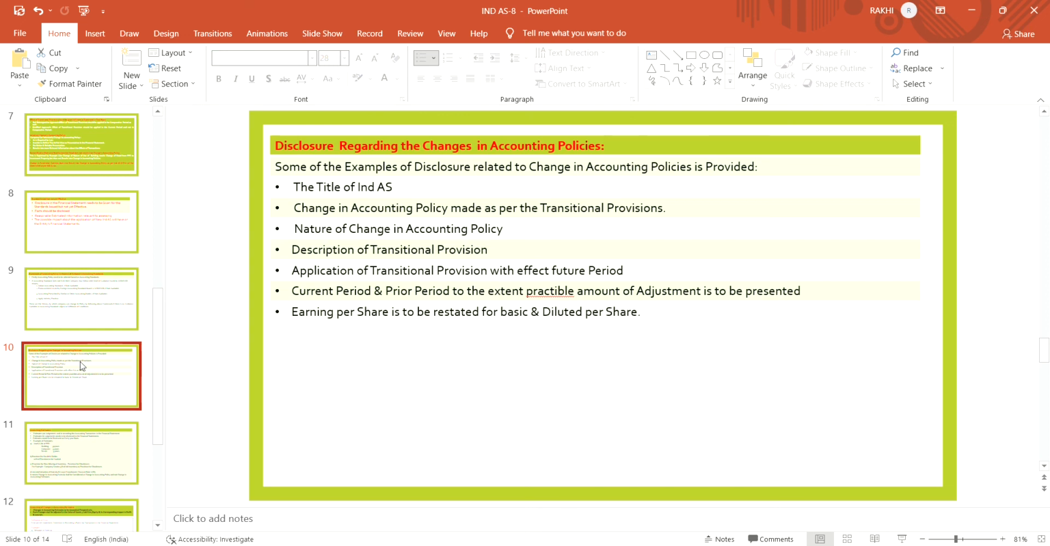If the company has made an application of transitional provision, what was its effect in the future period, it should be disclosed. For the current period and prior period, to the extent practicable, the amount of adjustment is to be presented. What adjustment the company has made in the current period and prior period should be disclosed. And earnings per share is to be restated.